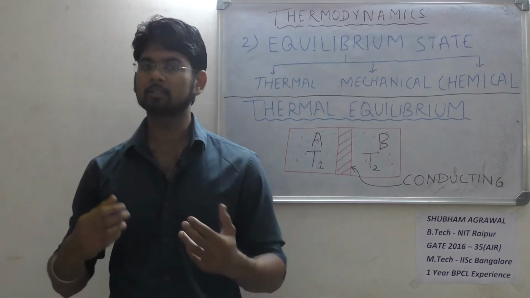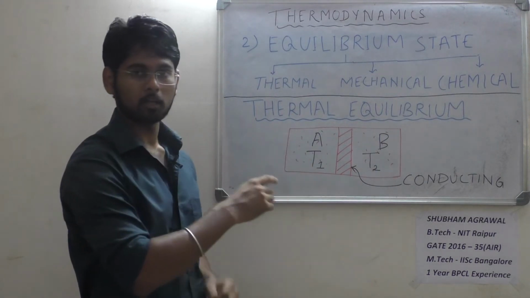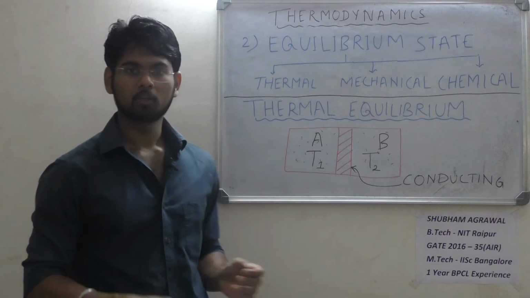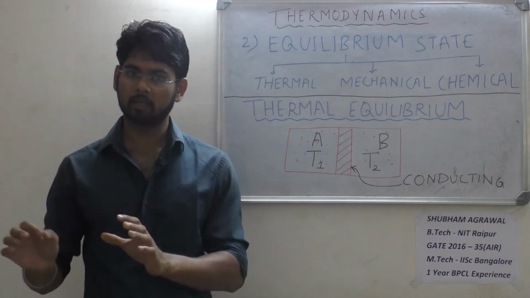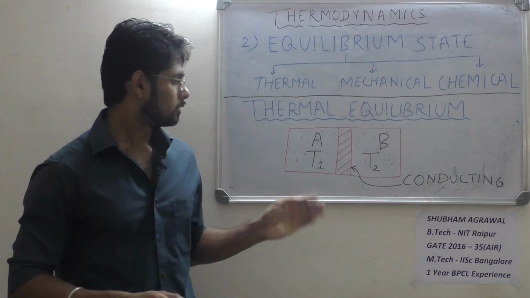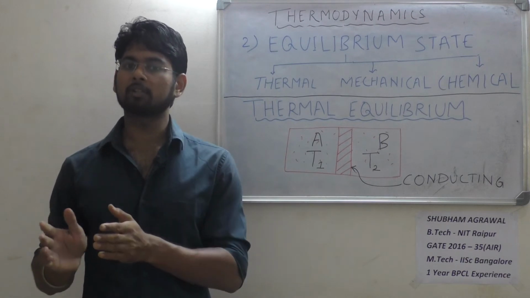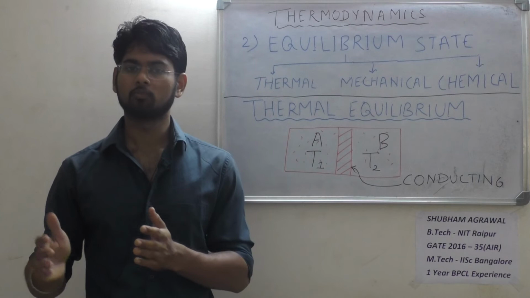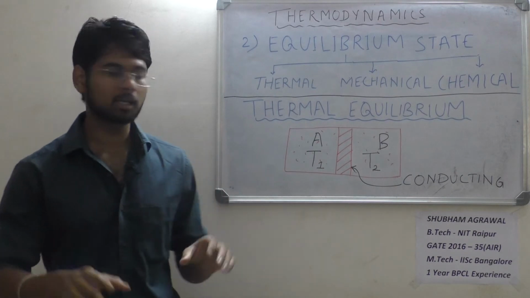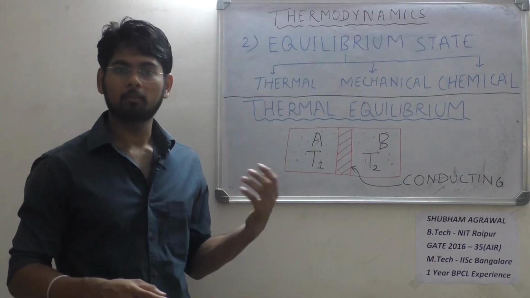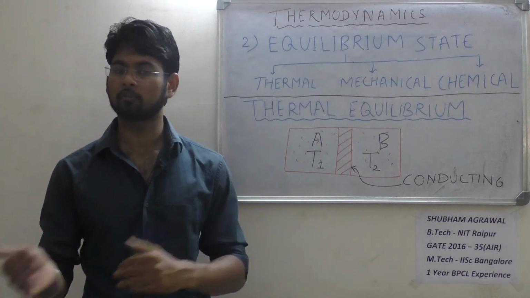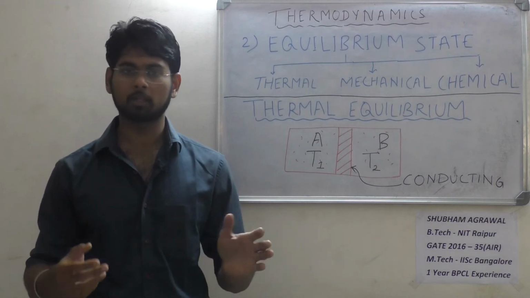So if you understand this with an example, I have drawn a container. In this, the container is divided by a conducting piston. Now in the A side and B side, both side I have air with suppose temperature T1 and T2. Now as the partition is conducting, and if the temperature difference is there, suppose T1 is different from T2, obviously heat is going to transfer from higher temperature to lower temperature. So we cannot say that partition A and partition B are in thermal equilibrium, because heat is going to transfer from B to A or A to B, whatever be the temperature difference.